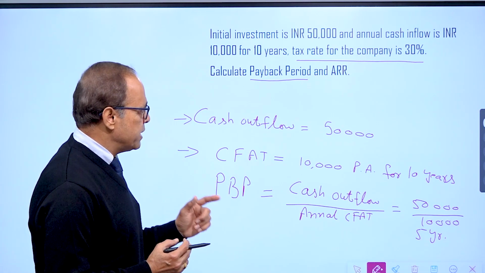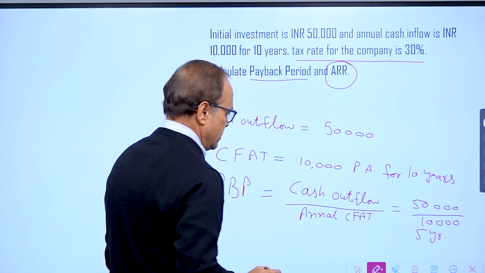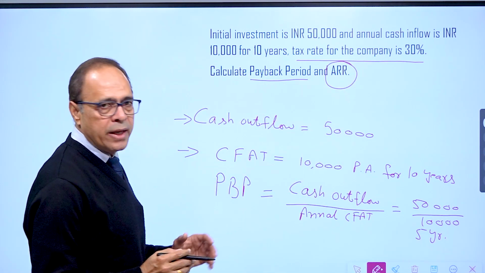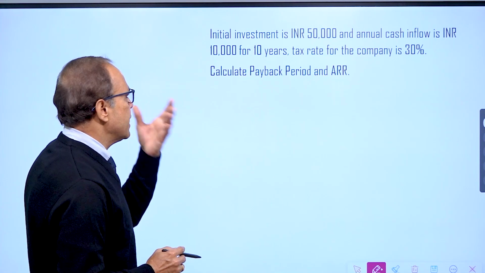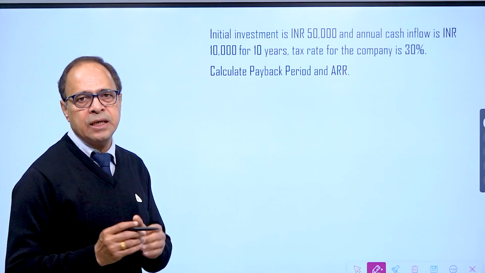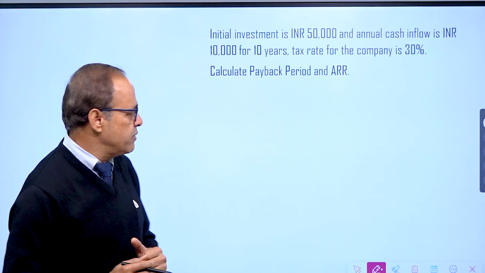Now pay attention, we have to calculate ARR. So let us proceed further to see how to calculate ARR. For calculation of ARR, the first step is to calculate average investment, because I will be calculating on average investment.